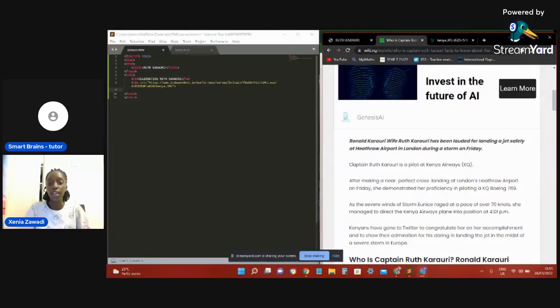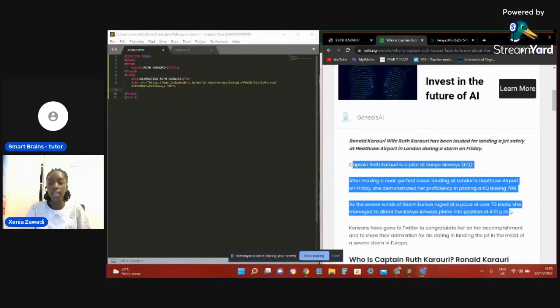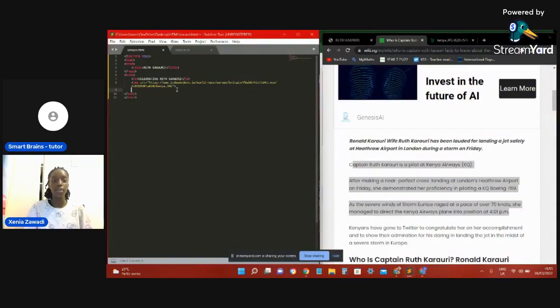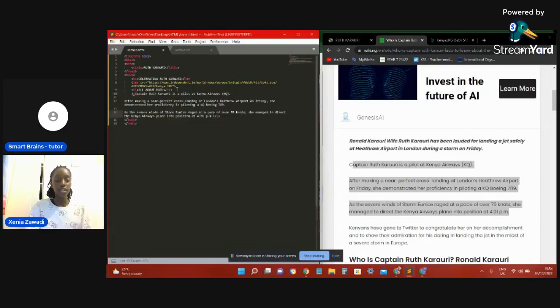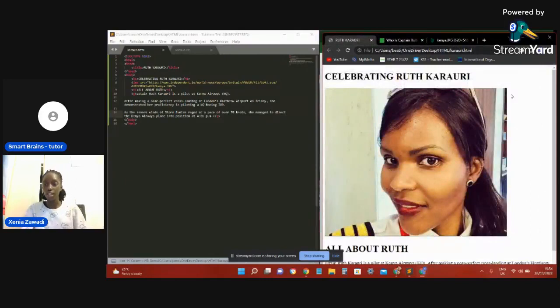We copy, and on the HTML, since you're creating a biography, we first start with a heading saying a bio, all about Ruth. Then we are writing a paragraph, so we start with P and we paste the paragraph. We save and we refresh.